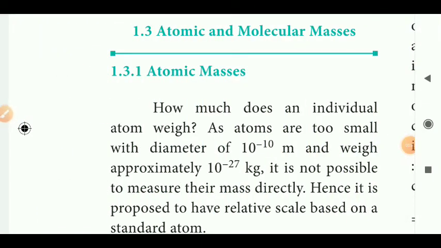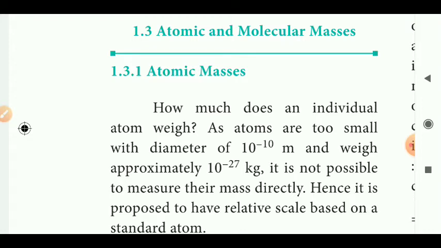In the last video, we discussed Unit 1, basic concepts of chemistry and chemical calculation. In that video, we discussed what matter is and the classification of matter. Now we are going to see about atomic and molecular masses. Atomic masses: how much does an individual atom weigh?